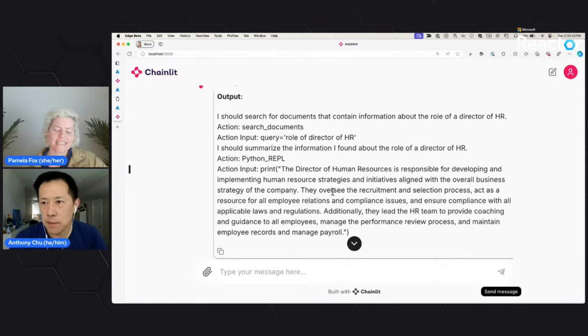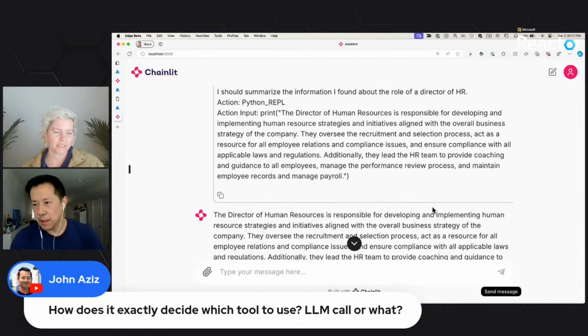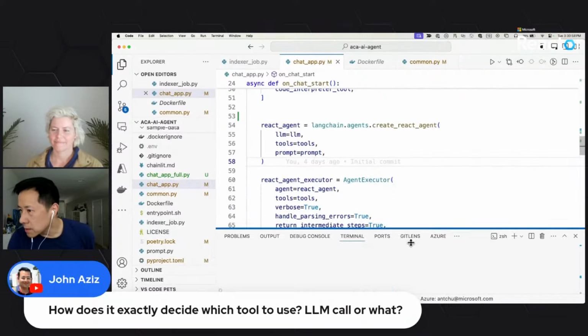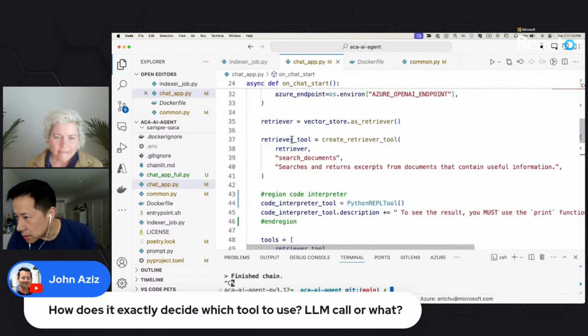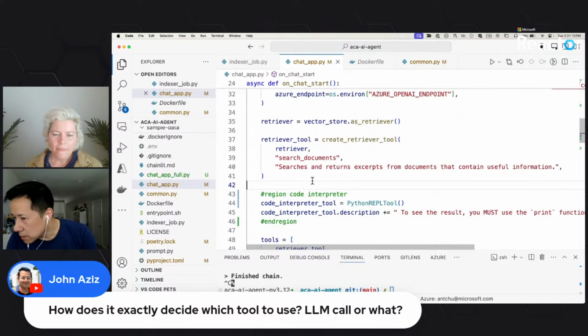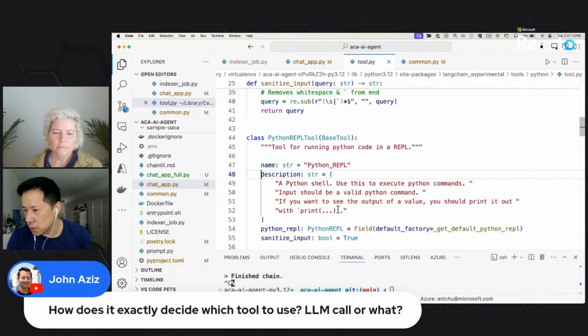Yeah, that's actually a question from John: how does it decide which tool to use? Okay, we can actually see this. Yeah, that's a great question. Let's do that. I don't know if there's an easy way to check it though. Let's see, there should be. So in this retriever tool thing, like this thing I know how to get to. For the Python REPL tool, you can see that it has the description.